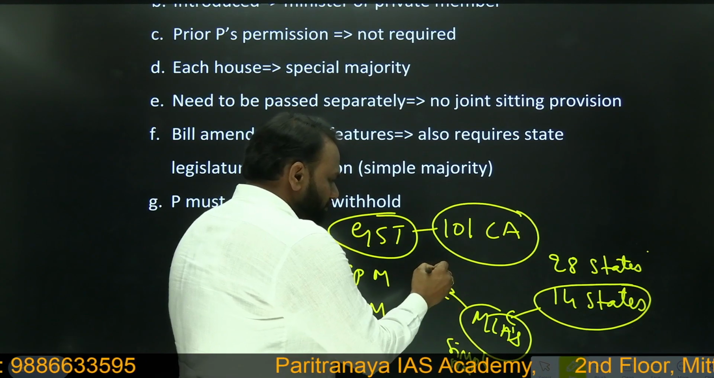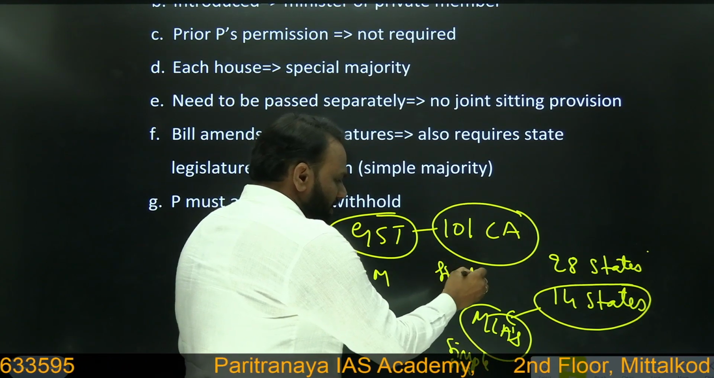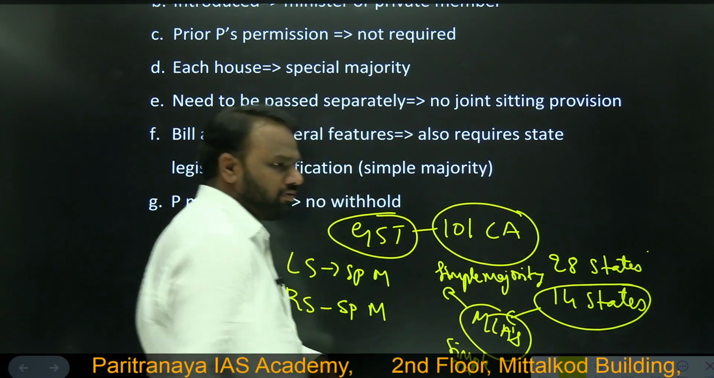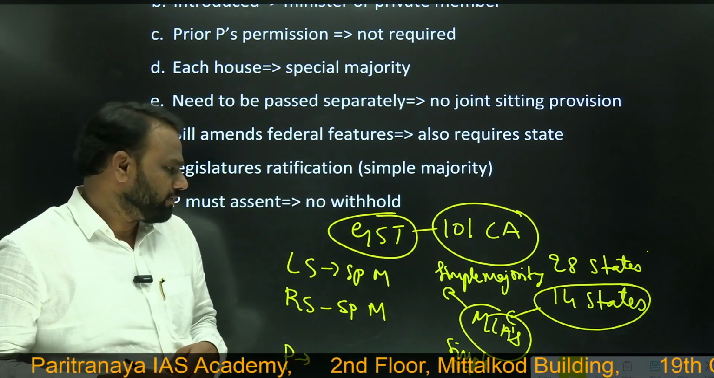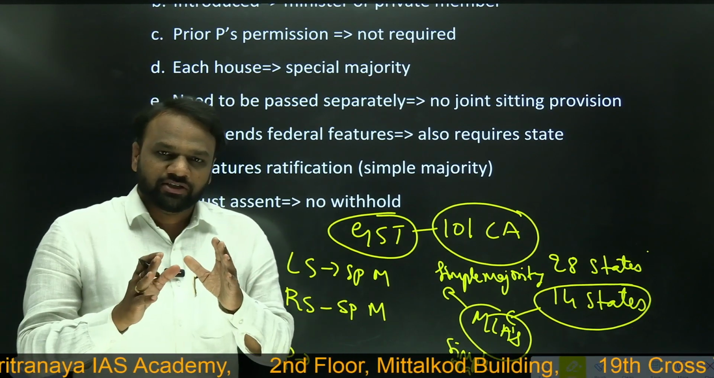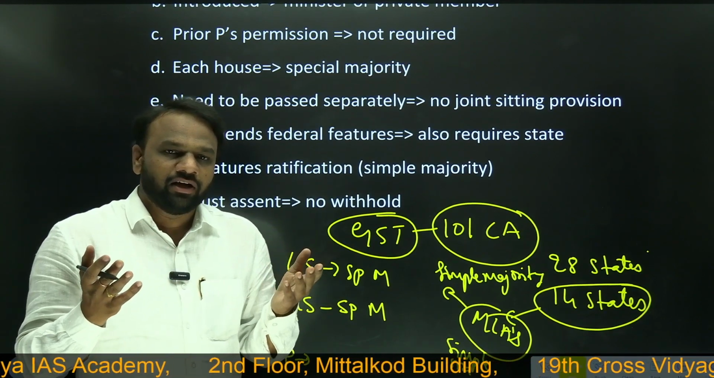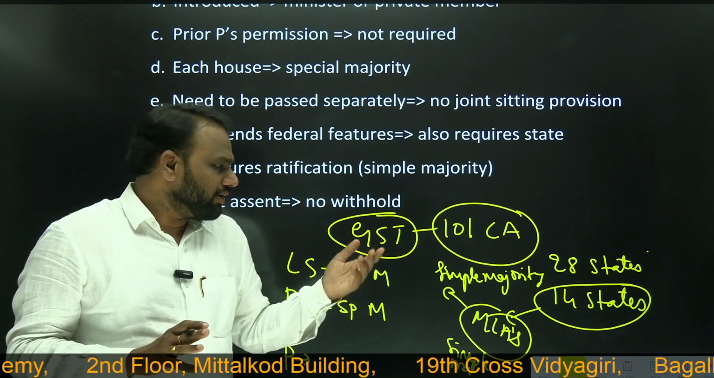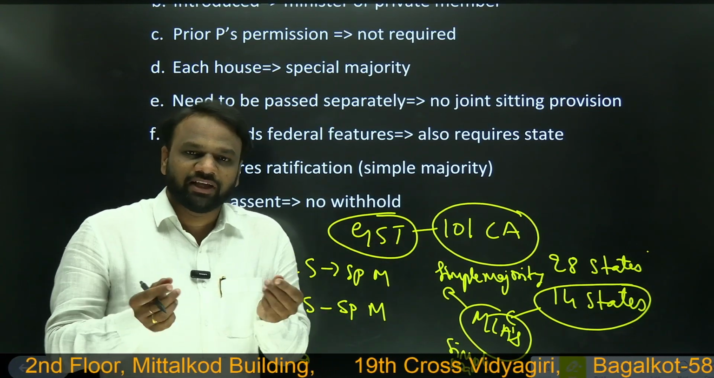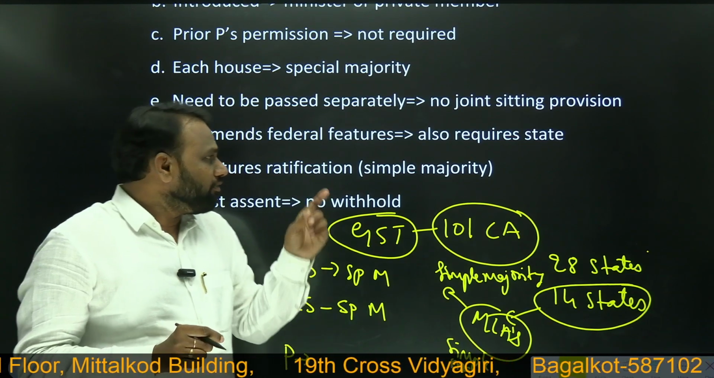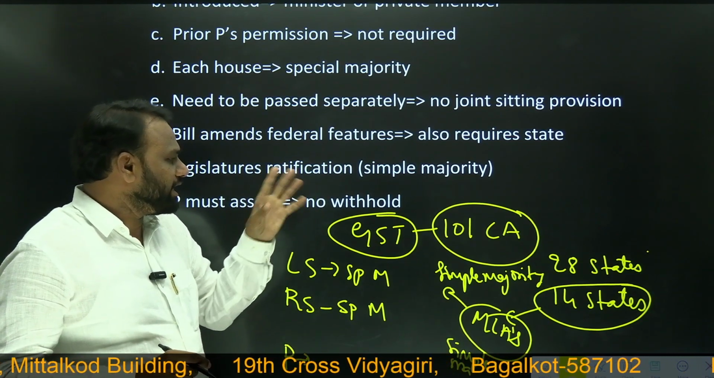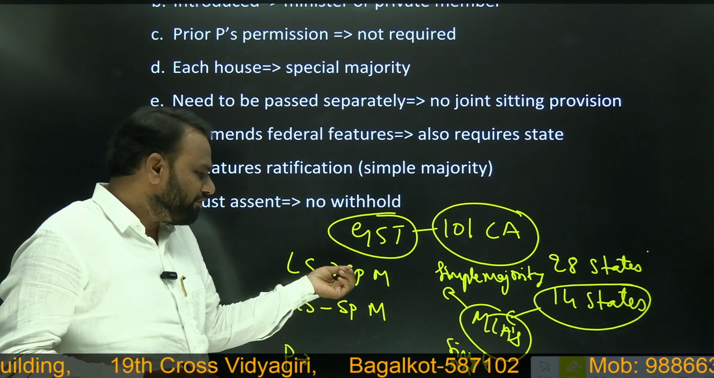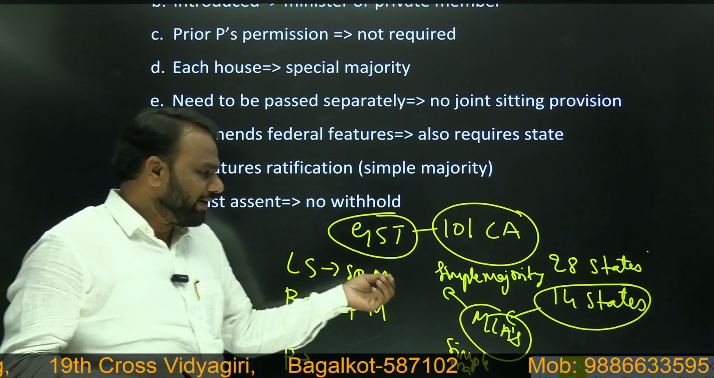So MLAs have to vote with simple majority. So what we understood is that there are a few features which can be amended by the parliament with special majority. It does not require the consent of the states, but there are a few provisions which are federal in nature.